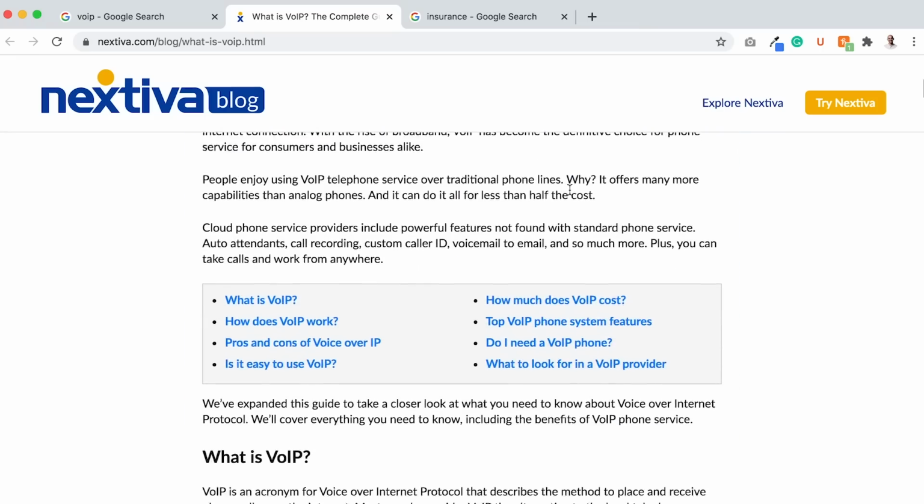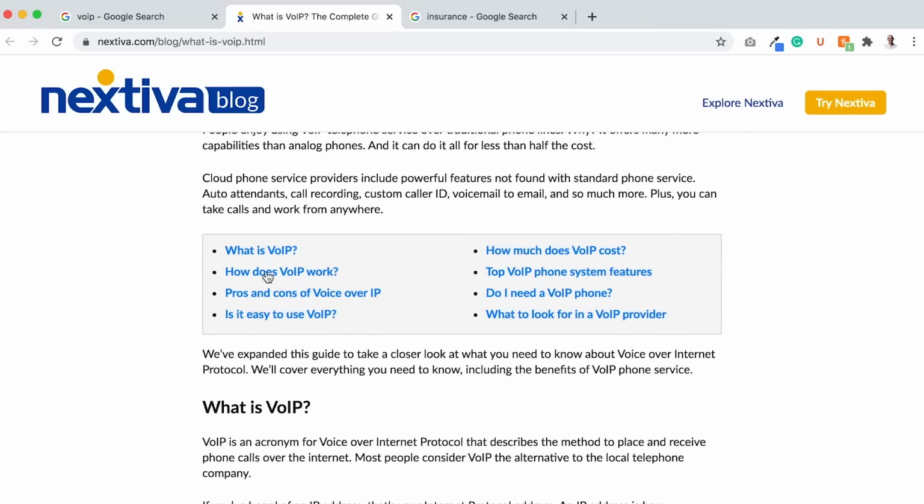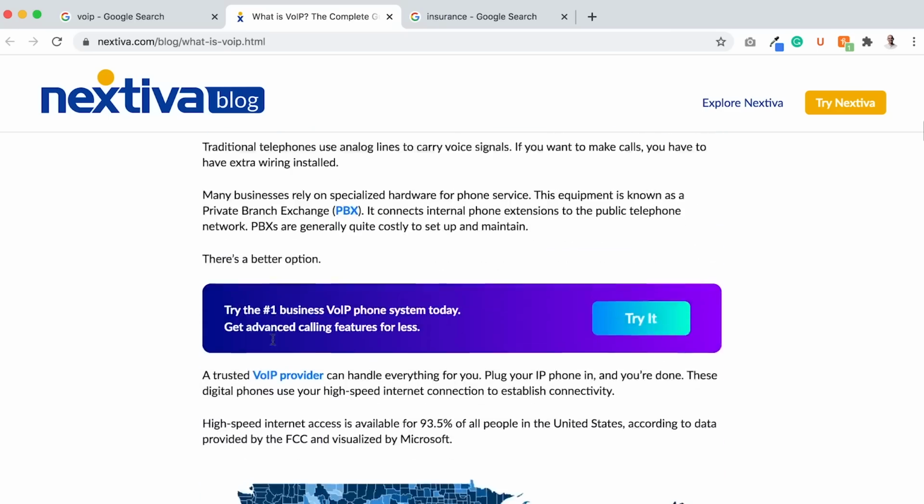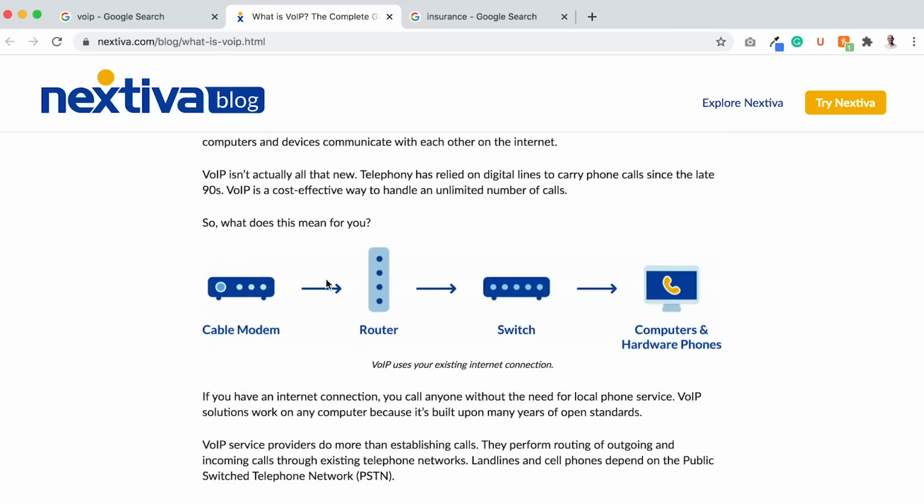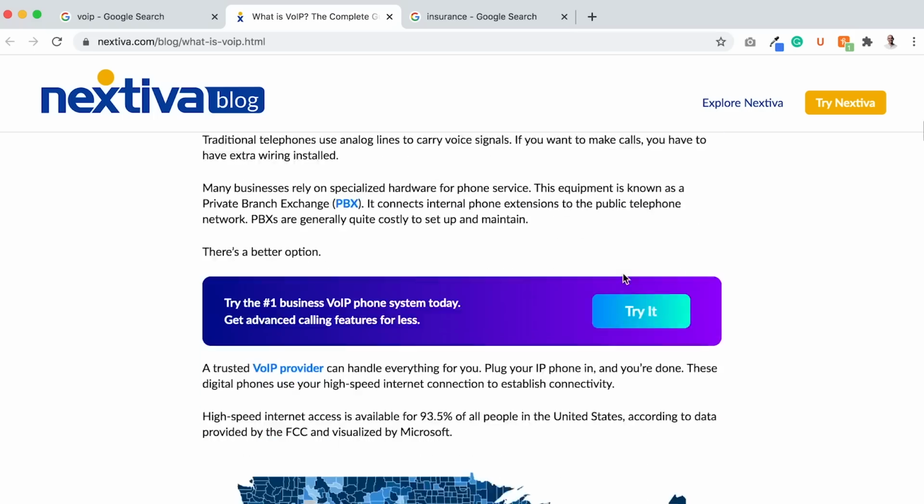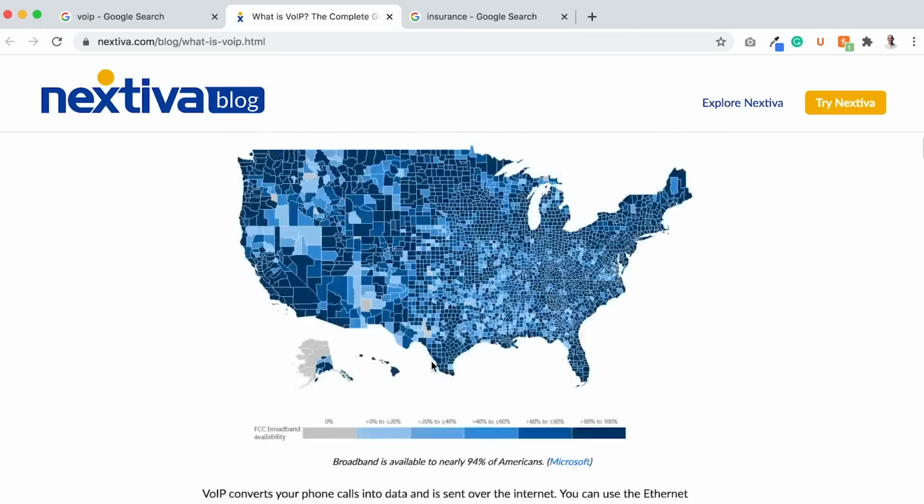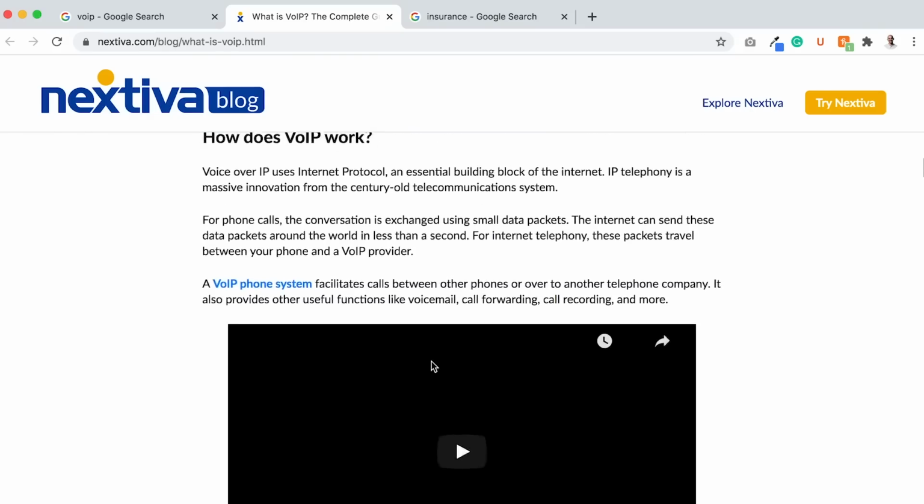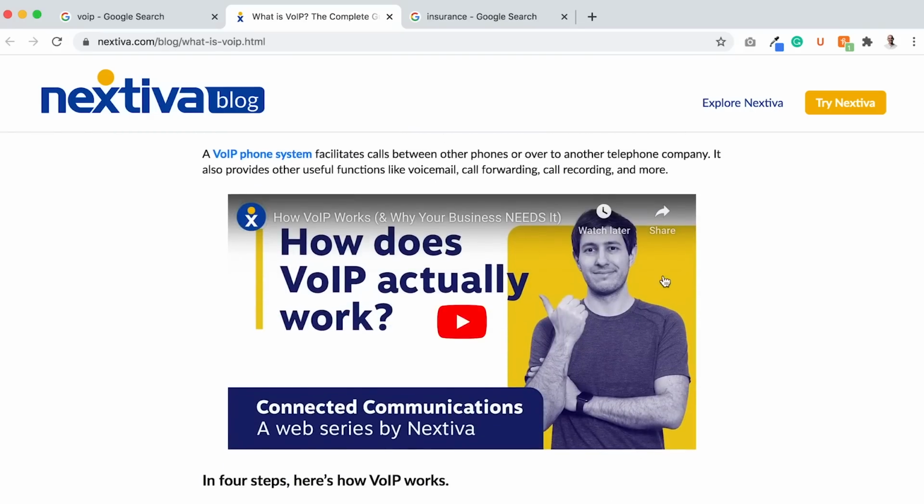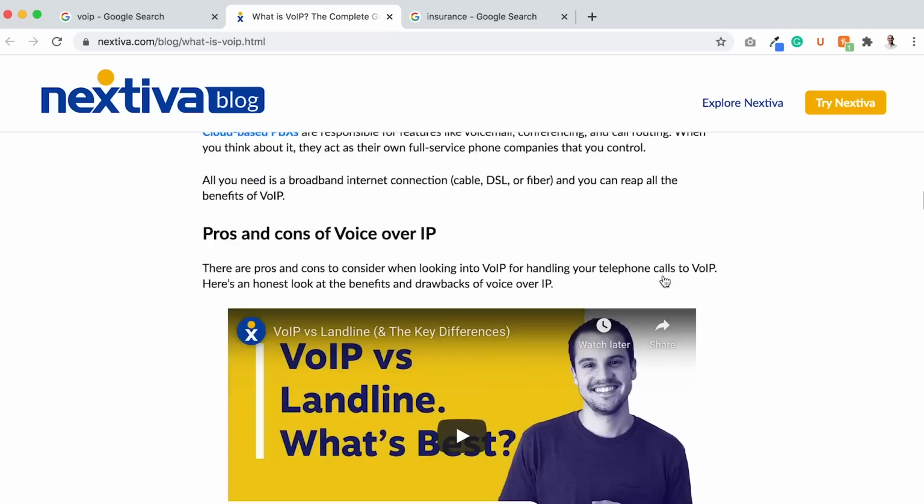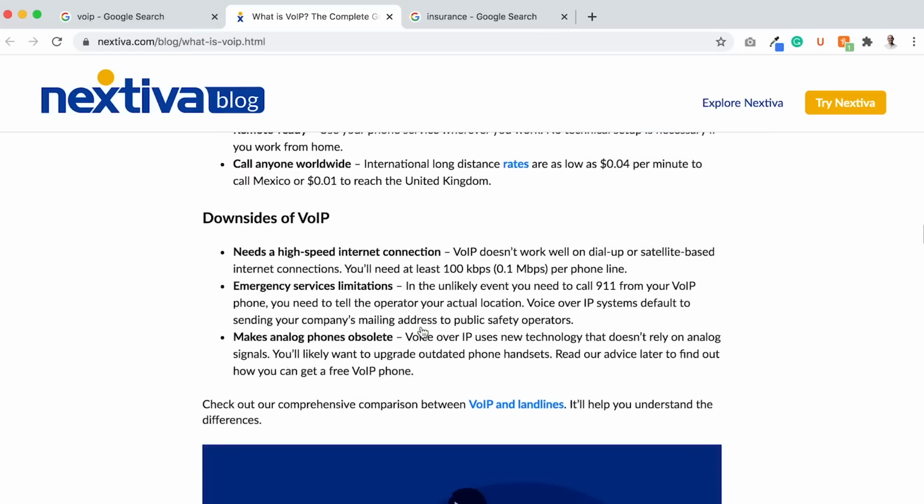Right? So they have this article, it breaks it all down, it's super detailed and thorough. Look at the graphics, cable modem to router to switch to computers. This is an example of a good article. Trusted VoIP providers, look at this map. That looks great. How does voice work? They even have a video in there, which is great. They created a custom video.